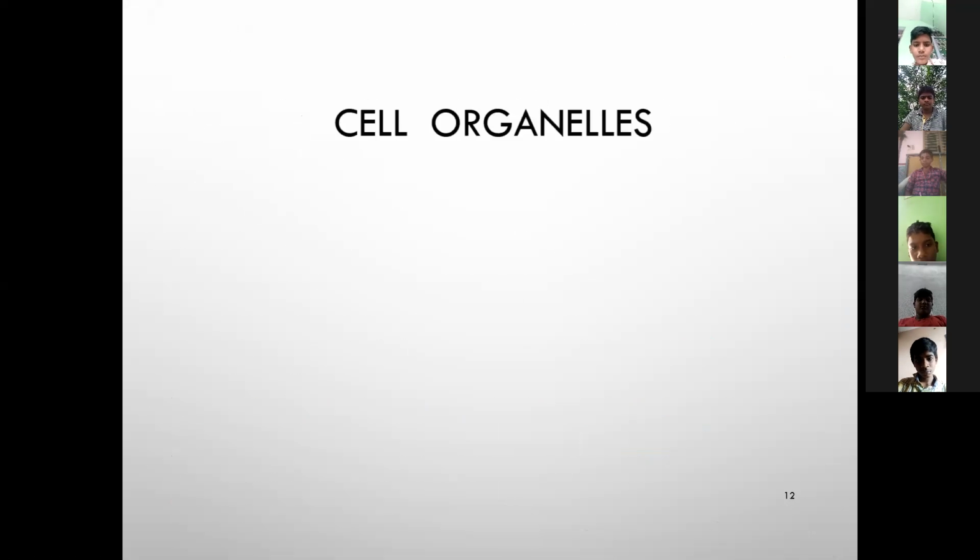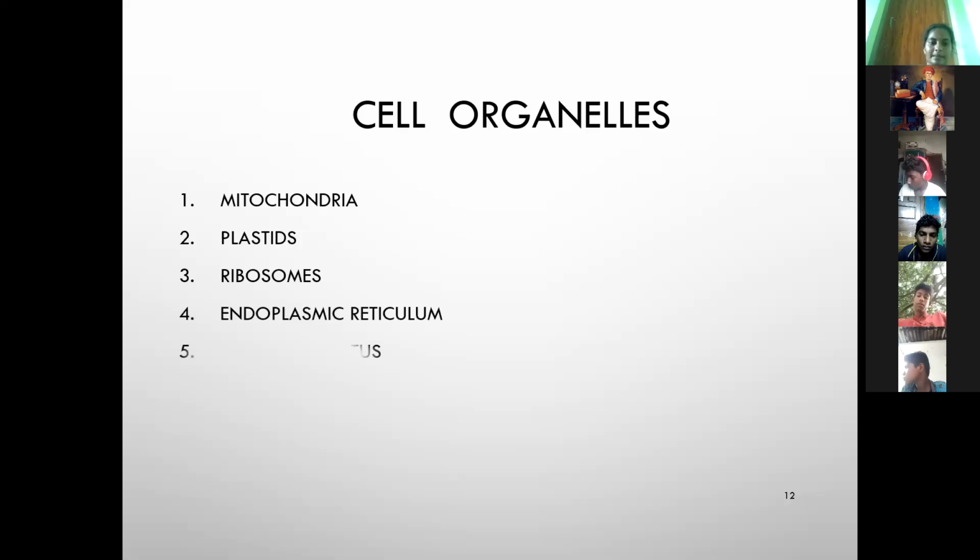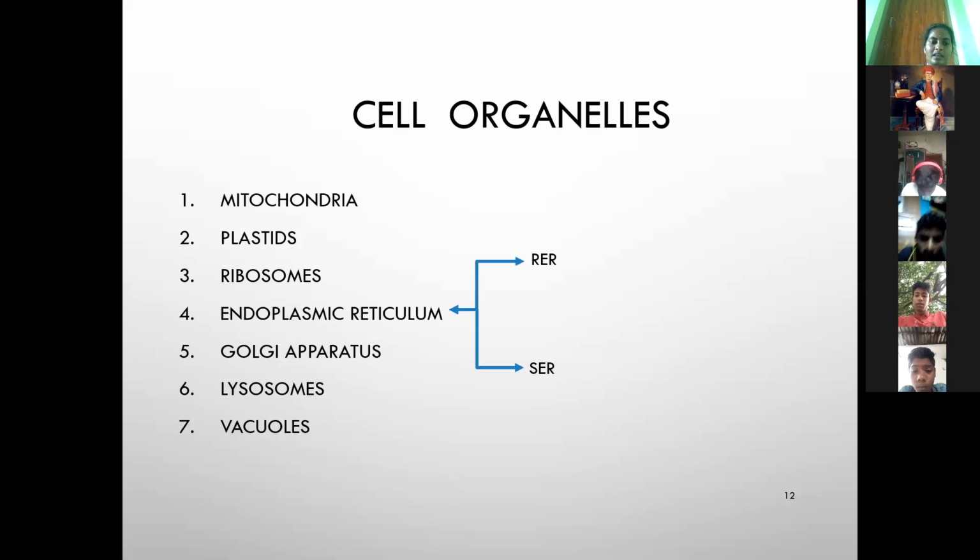Next, the main important cell organelles, that is the mitochondria, plastids, ribosomes, endoplasmic reticulum, Golgi apparatus, lysosomes, and vacuoles. Endoplasmic reticulum is of two types. Number one is RER and SER, rough endoplasmic reticulum and smooth endoplasmic reticulum.